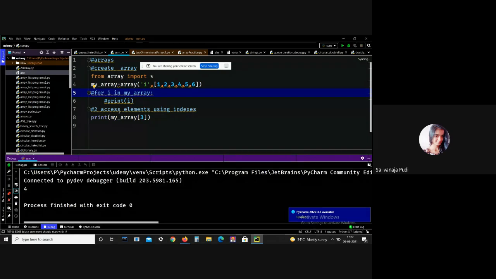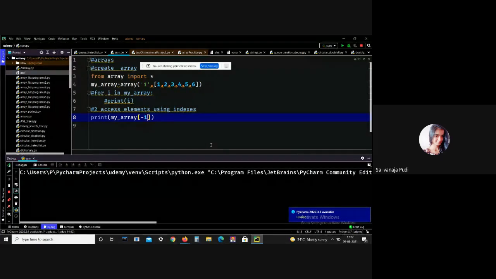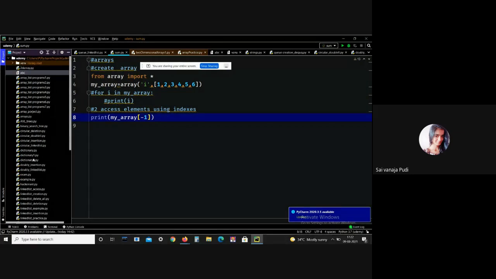This is how we can access elements using indexes. Let me access another element, element 6, so here I am giving -1. I hope everyone is familiar with indexing, negative indexing, and slicing. If you are familiar with indexing, then only you can understand why we got the output 6.